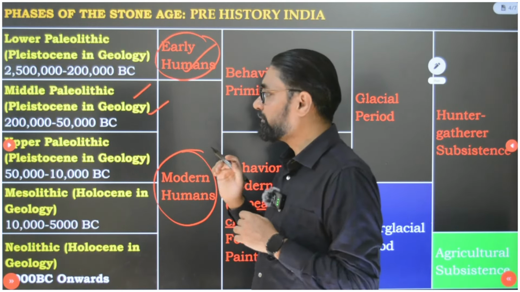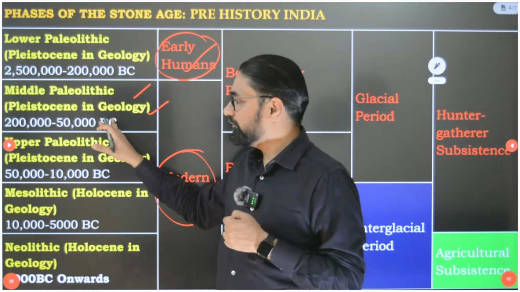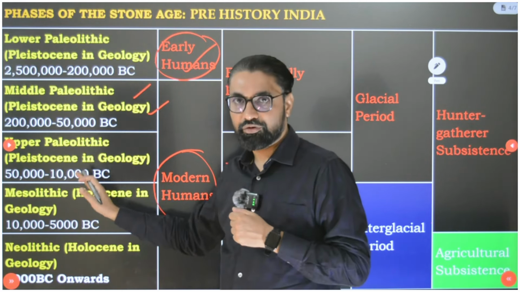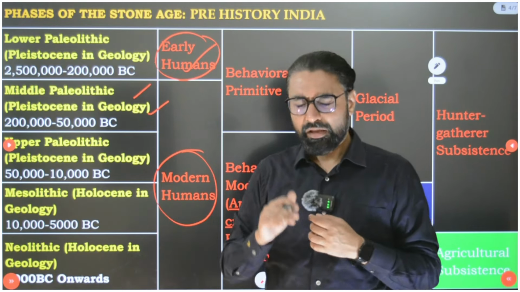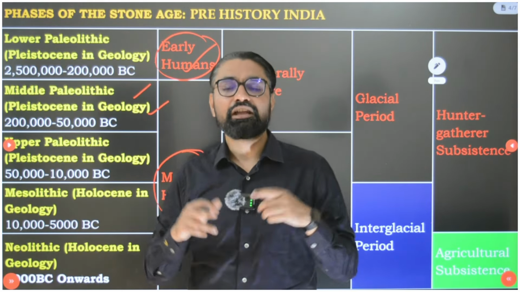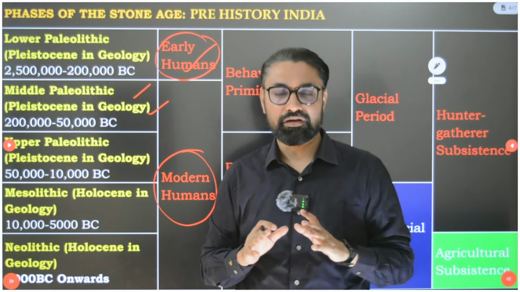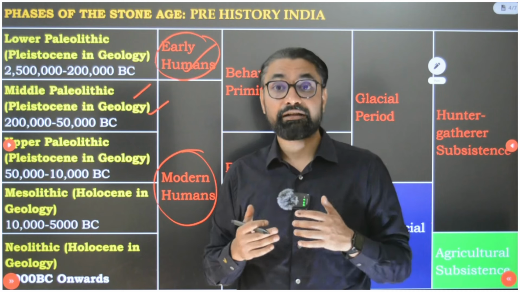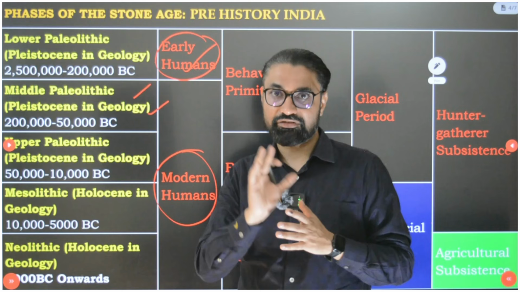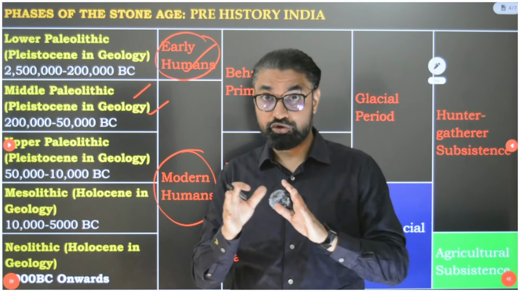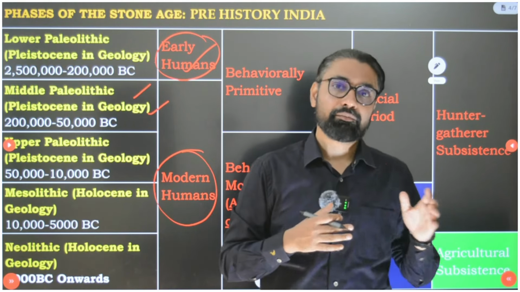But then, guys, what is the difference between middle Paleolithic and upper Paleolithic, 2 lakh to 50,000 BC and 50,000 to 10,000 BC, when we call upper Paleolithic? Now we are physically modern human beings, but though we were physically modern, intellectually we were still like chimpanzees. We were doing the same hunting, food gathering, reproduction, hunger, thirst, sex, satisfaction. Nothing that would make us uniquely human. So we were just a different form of chimpanzees, looking different, but in all our cognitive tasks we were like chimpanzees.